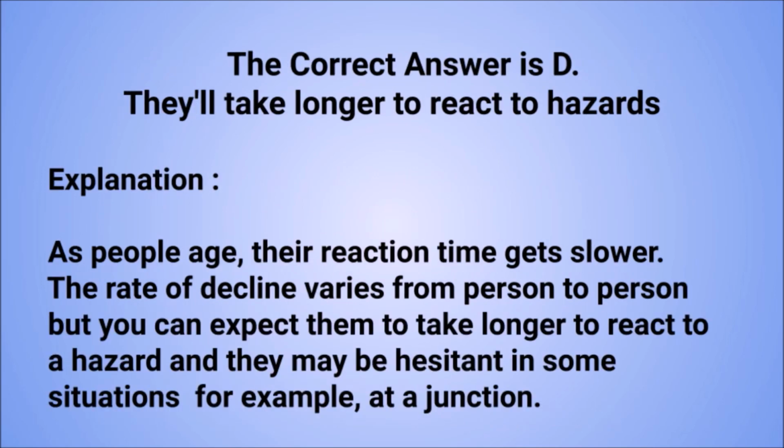Explanation: as people age, their reaction time gets slower. The rate of decline varies from person to person, but you can expect them to take longer to react to a hazard, and they may be hesitant in some situations, for example, at a junction.